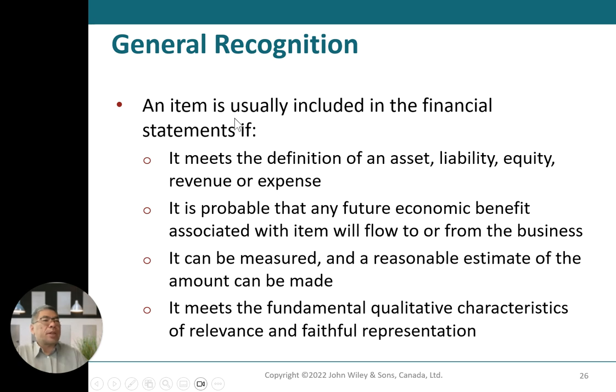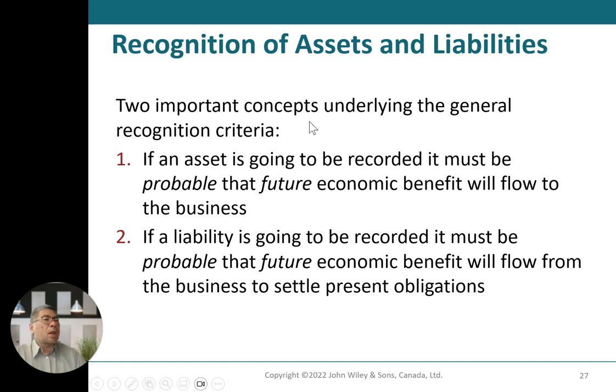In terms of general recognition, an item is usually included in the financial statements if it meets the definition of an asset, liability, equity, revenue or expense. It is probable that any future economic benefit associated with the item will flow to or from the business. It can be measured, and a reasonable estimate of the amount can be made. It must also meet the fundamental qualitative characteristics of relevance and faithful representation.